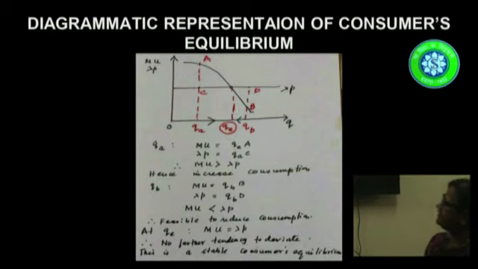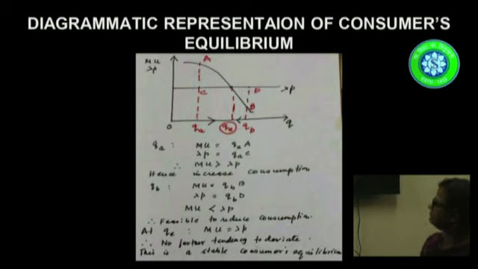So since here the utility gained is greater than utility sacrificed, it would be logical for the consumer to increase his consumption beyond QA. Let us consider another point to the right of the equilibrium level, say QB. Let this point be QB. At QB, we notice just the reverse.